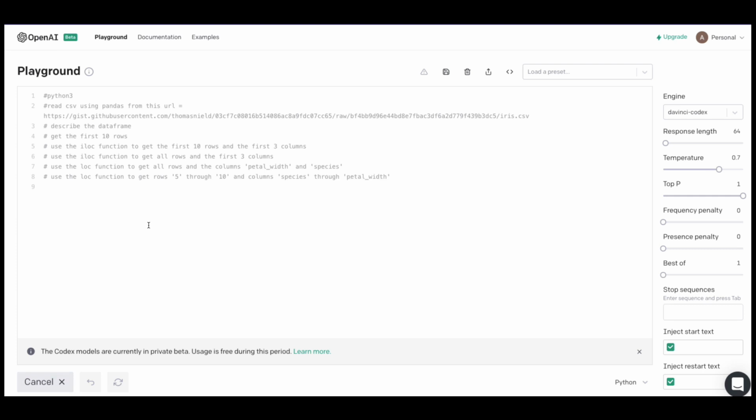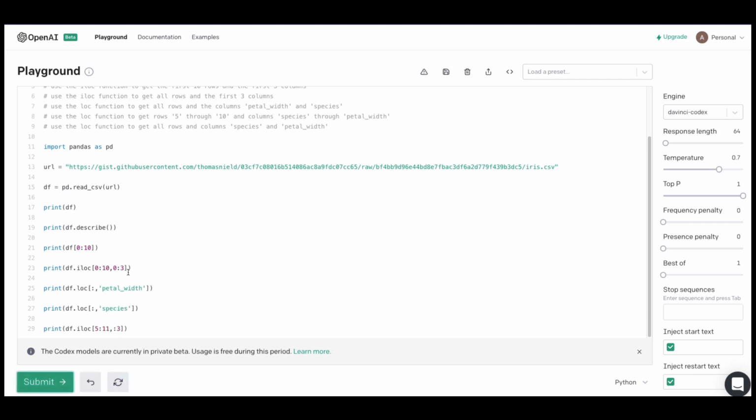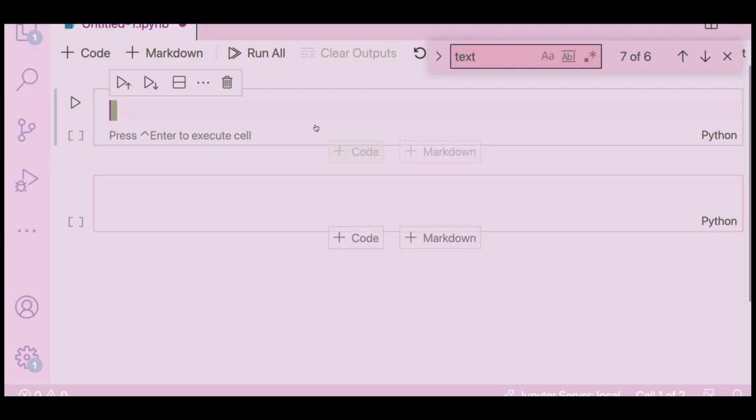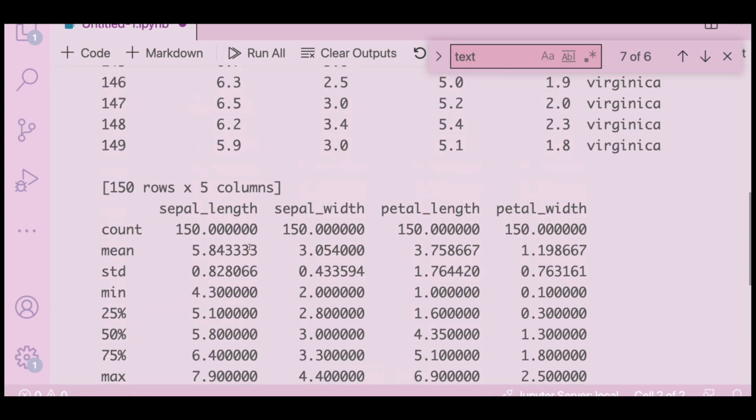Let's try. It's reading. Okay, print. We have already got this answer, which is what we are quite interested in. If we run this, okay, we have got the description.